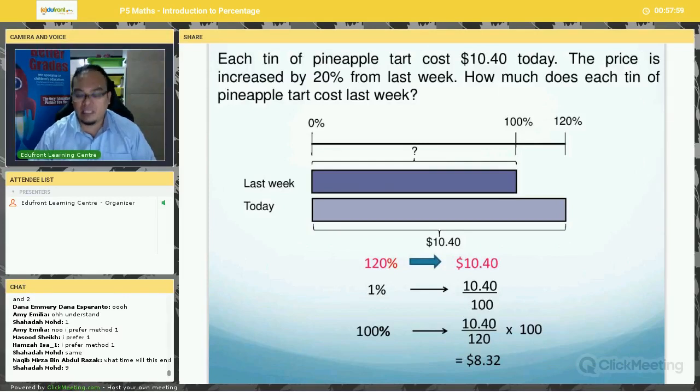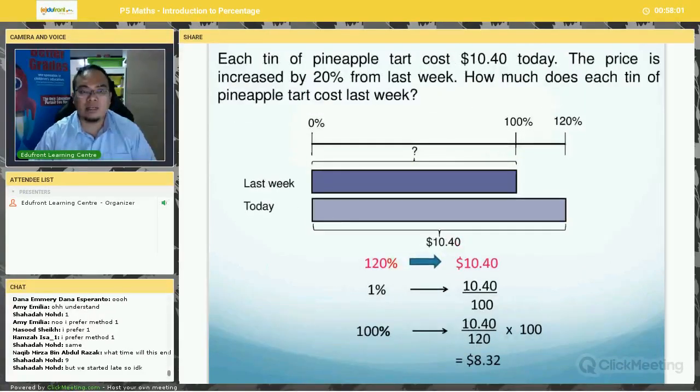Now, one last question. Let's take a look here. So 2 more questions, 2 more slides. Now, each tin of pineapple tart costs $10.40 today. The price is increased by 20% from last week. So how much does each tin of pineapple tart cost last week?